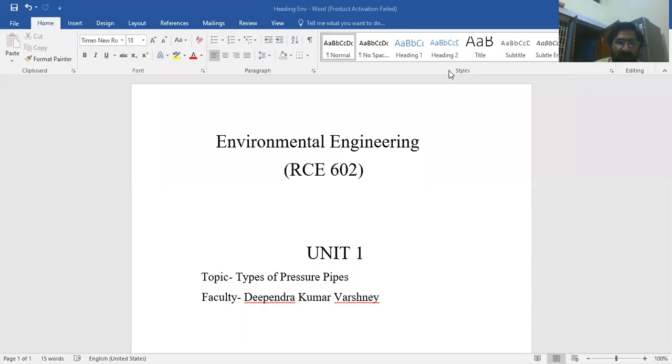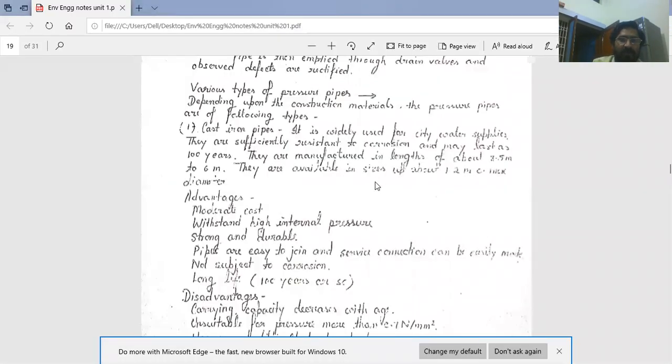Today's topic is types of pressure pipe or pressure conduits. Various types of pressure pipes or pressure conduits depending upon the construction material. On the basis of construction materials, the pressure pipes or conduits are of the following type.